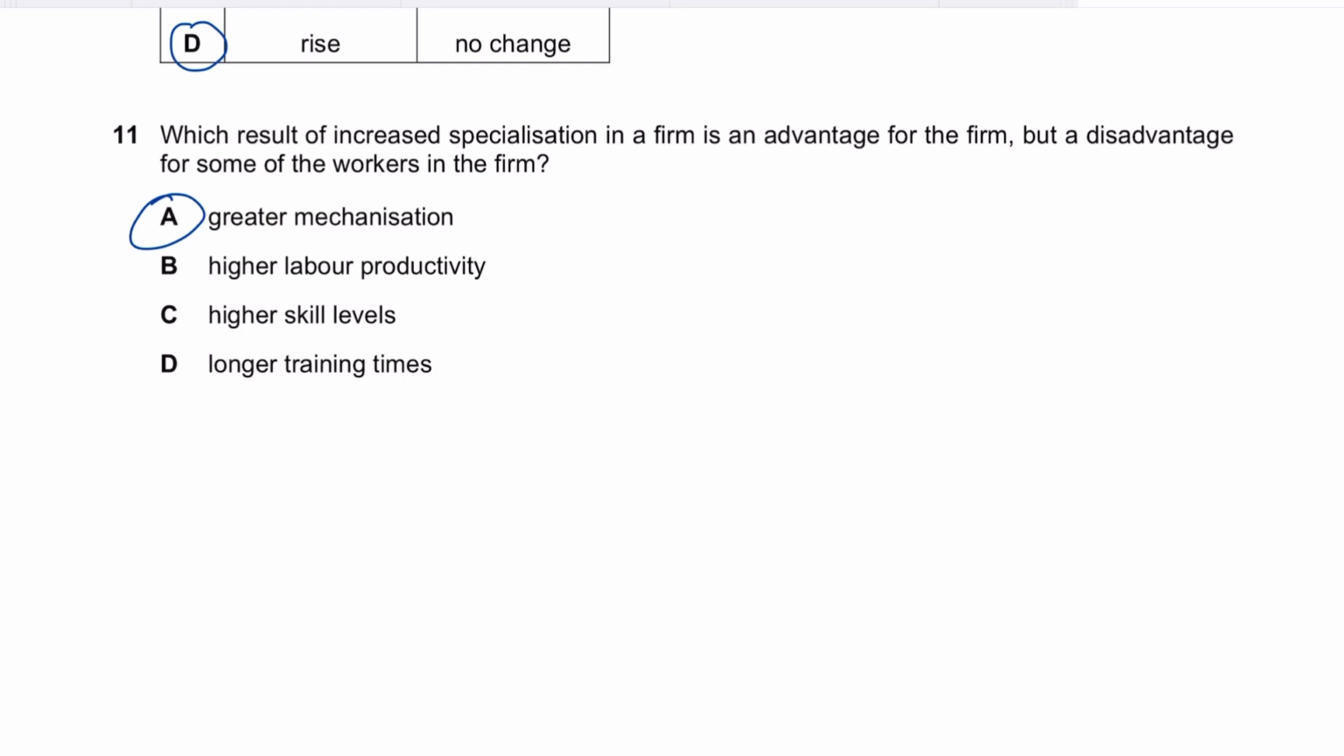It will be an advantage for the firm because the more mechanization you have, the more capital intensive you are, the higher the profits, because it will result in economies of scale and falling average cost, which will increase profits. But it's a disadvantage for the workers because it might result in redundancies and job losses. So if a firm is becoming more capital intensive, that would be a disadvantage for the workers.